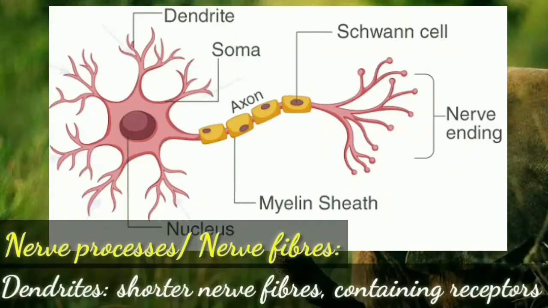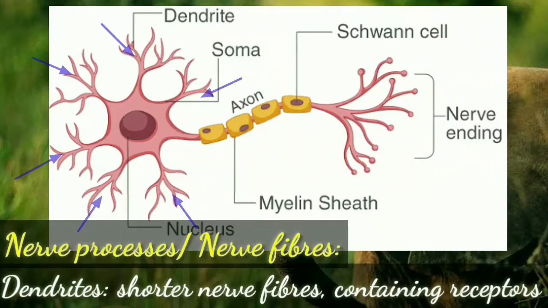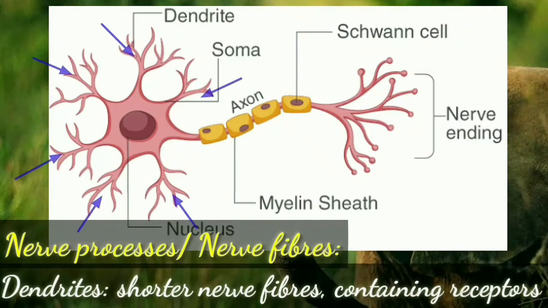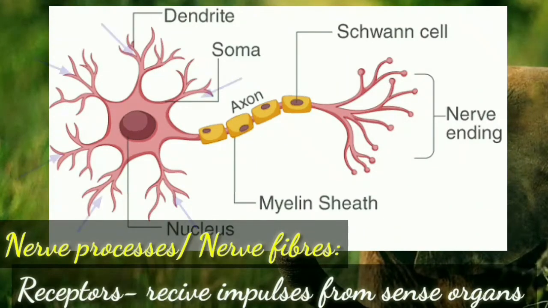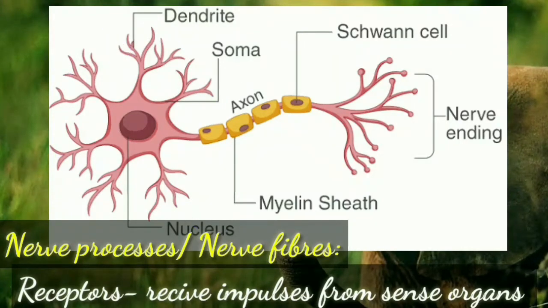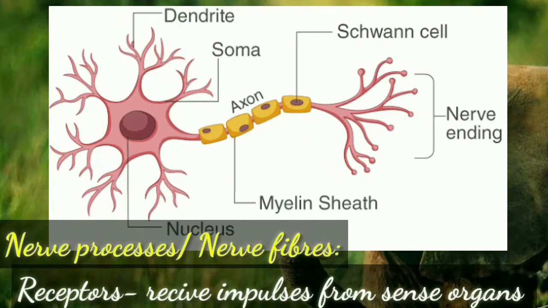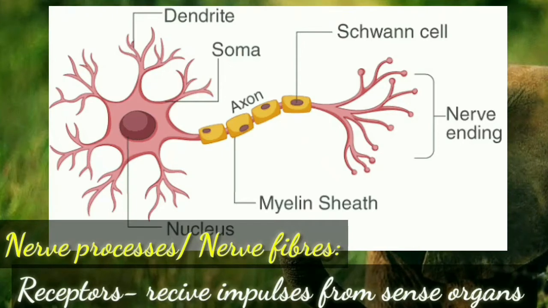The nerve processes which are on the cell body are known as dendrites. Dendrites are shorter nerve fibers containing receptors on the surface. These receptors receive the impulses from various sense organs. We have 5 types of sense organs, so we have 5 different types of receptors present.